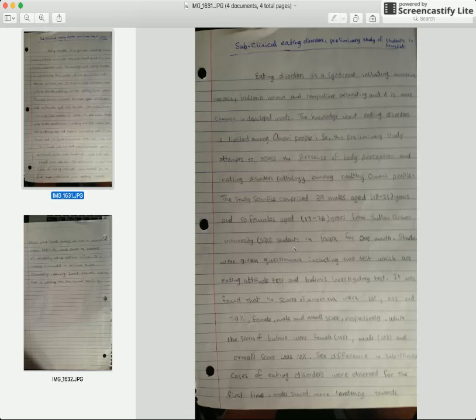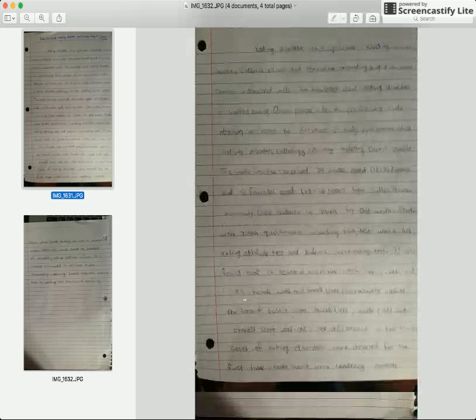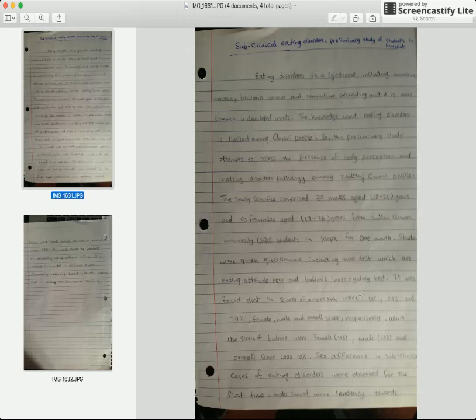From Sultan Qaboos University, okay? You don't need to use a short form here if you don't use SQU again. Okay, just a reminder, right? And I don't think you do, actually. So there's no reason to put the short form here. Students in 1999 for 1 month study were given questionnaires. Students were given questionnaires including 2 tests, which were eating aptitude disorder and bulimic investigation test.